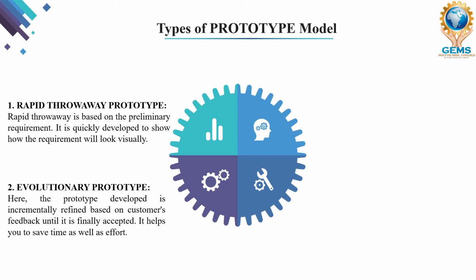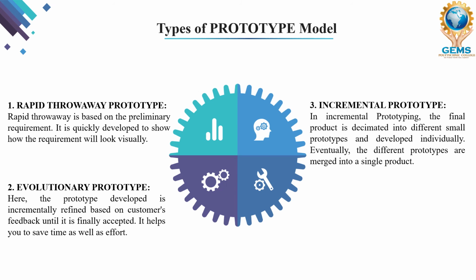Here the prototype is incrementally refined based on the customer feedback until it is finally accepted. So this type of model works until the customer accepts the prototype. So this is called evolutionary prototype. This is the second type of the prototype model.